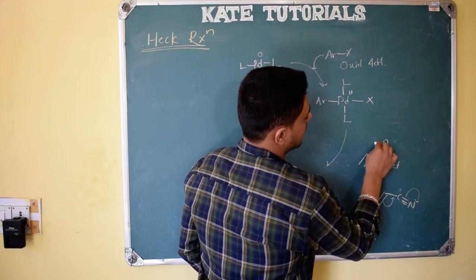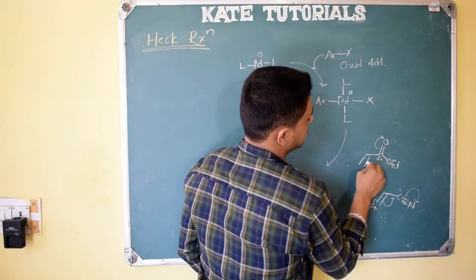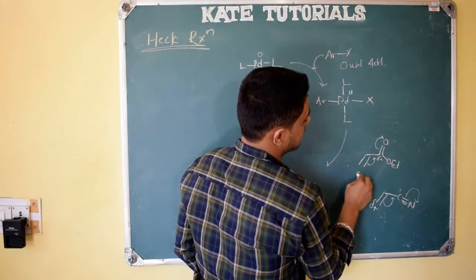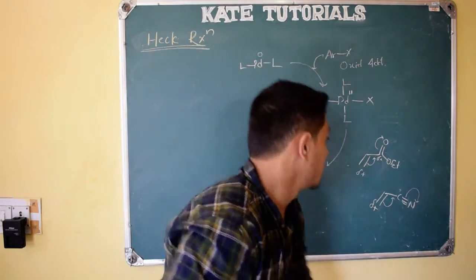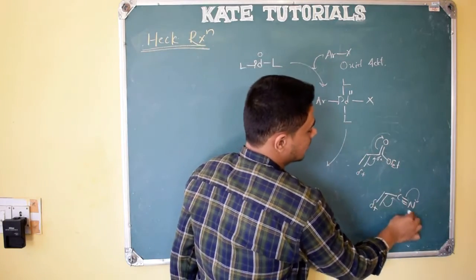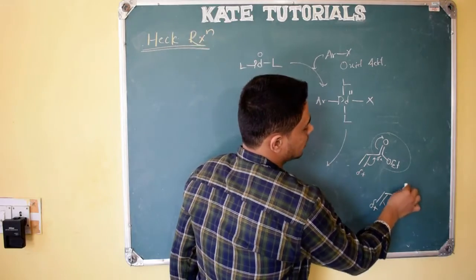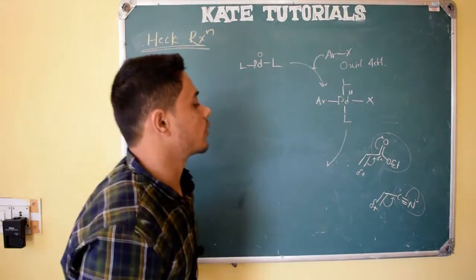Similarly here, electron withdrawing group, positive charge, and it will shift by resonance, and here it will get a positive charge. So these are called activated alkenes, because of these electron withdrawing groups. Here ester is the electron withdrawing group, here CN is the electron withdrawing group, right?